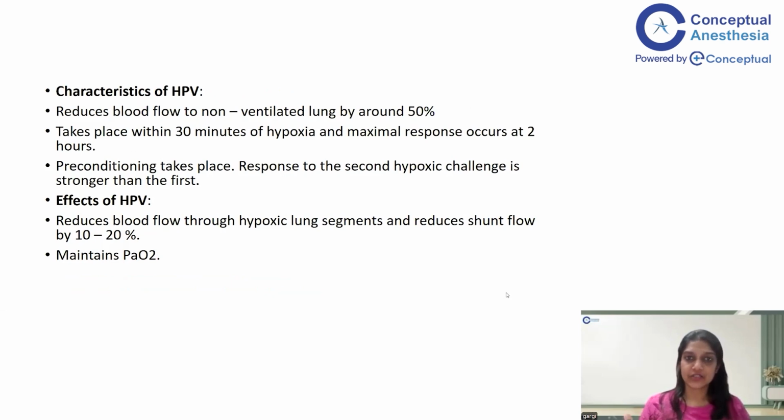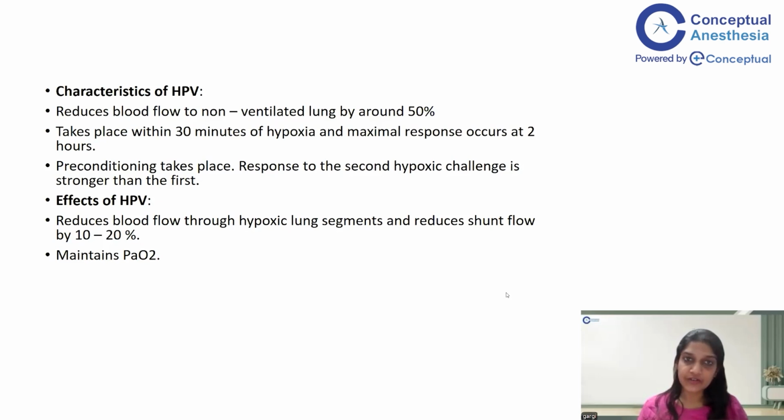Now, what are the characteristics of HPV? What is the benefit of hypoxic pulmonary vasoconstriction? One thing you know is that VQ mismatch is prevented. It reduces the blood flow to the non-ventilated lung by around 50%. This takes place within 30 minutes of hypoxia. Maximal response occurs at 2 hours. Preconditioning also takes place, that is, the response to the second hypoxic challenge is stronger than the first.